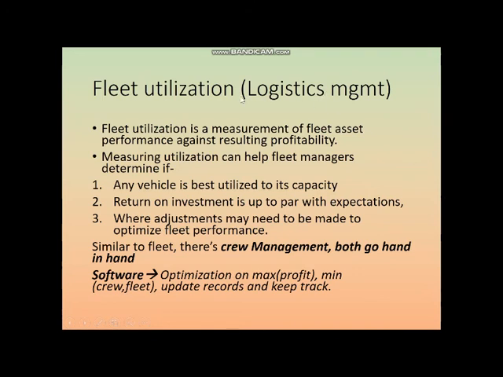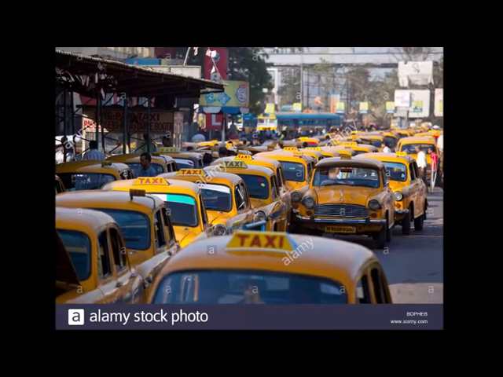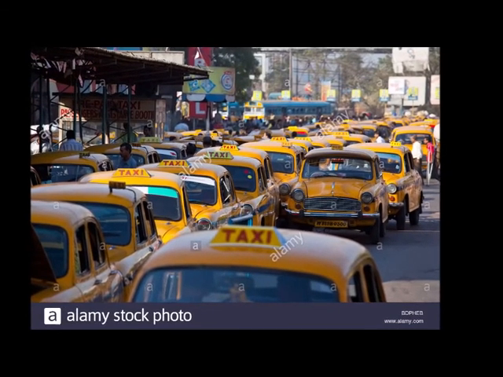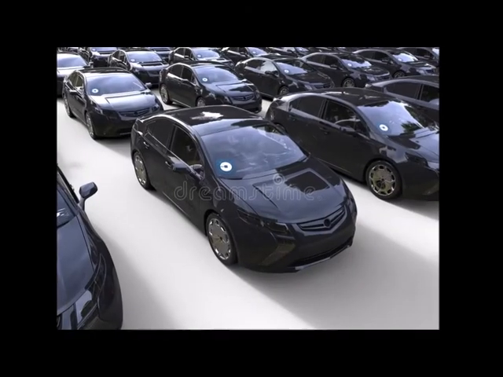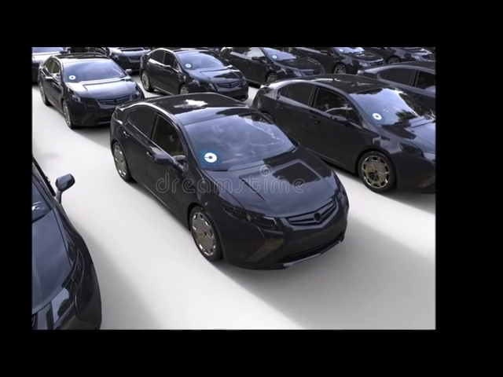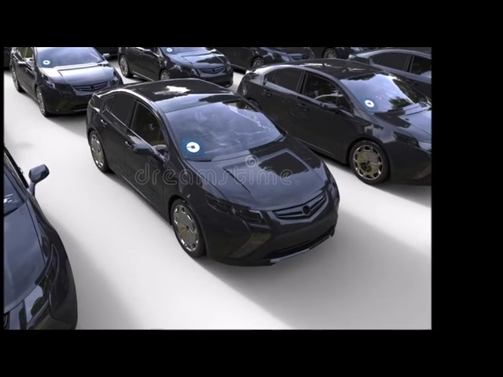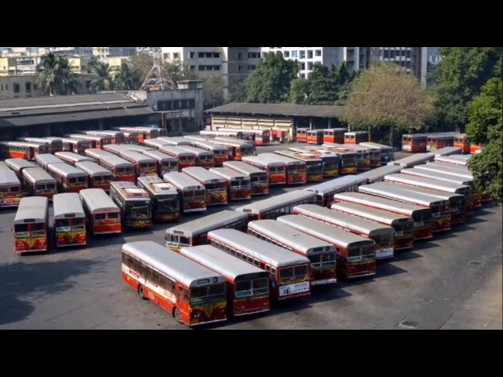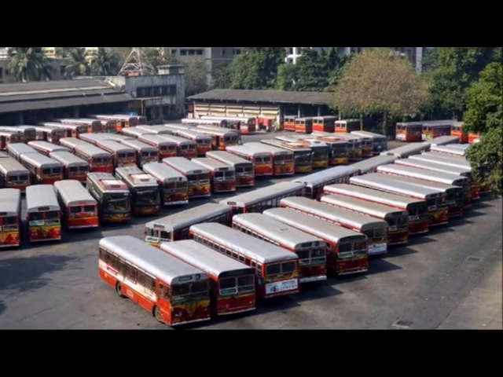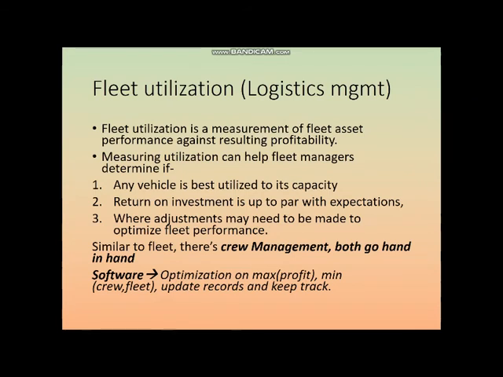It is more related to intelligent logistics management. So for intelligent logistics management, first of all, we need to know what logistics consists of. One is the fleet and another is the crew. Fleet means, suppose you are a taxi operator, or the owner of Uber, or the major decision person for bus operations in some municipal council, say North Dum Dum Municipal Council, and they have 80 buses, so you are in charge of these buses.